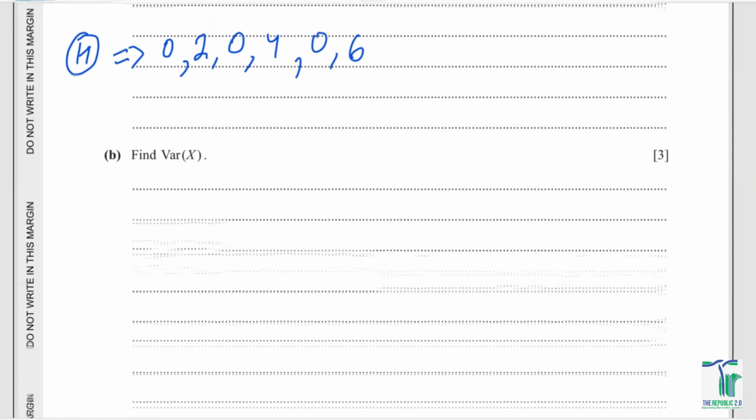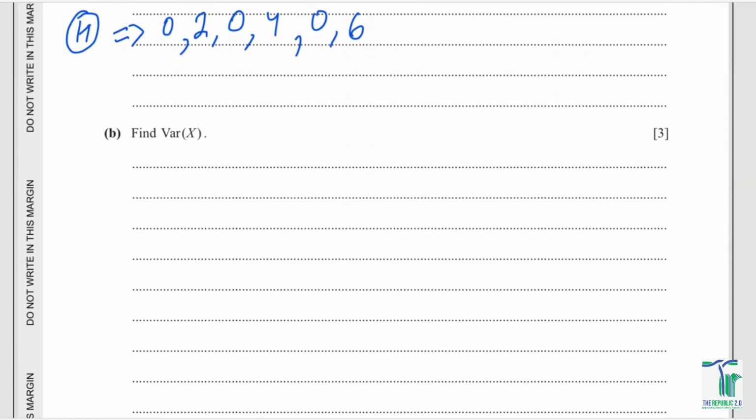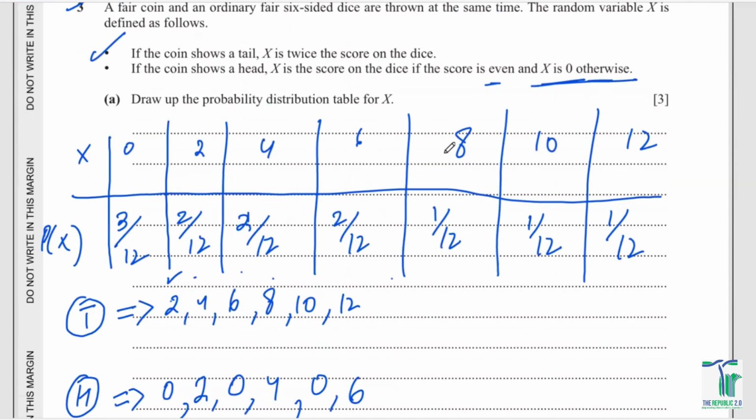Now we need to calculate the variance of x. If you remember the formula to calculate the variance of x, the variance of x was summation x squared p of x minus the square of the expectation. So first of all, I'm just going to calculate the x squares.